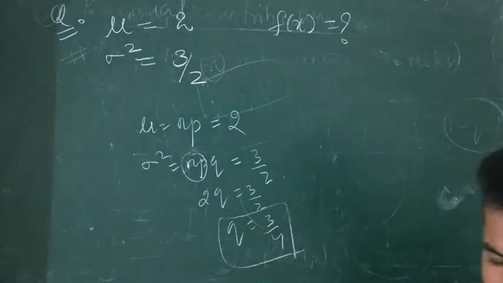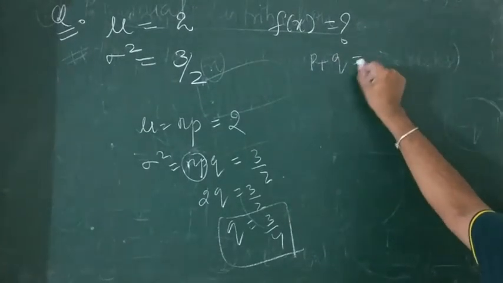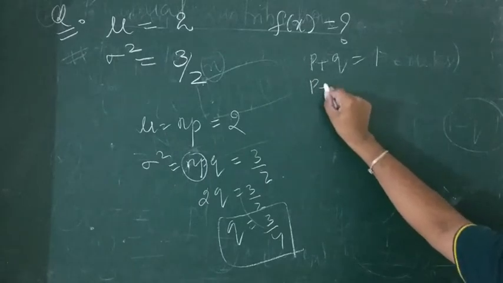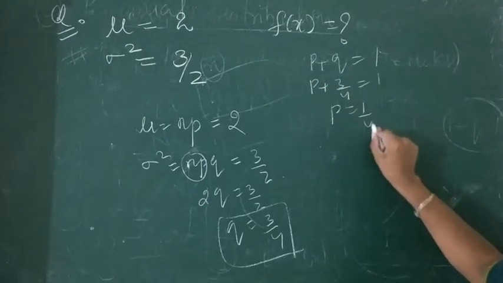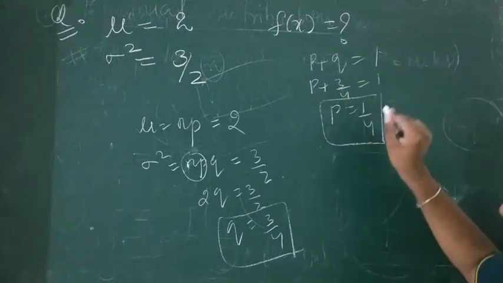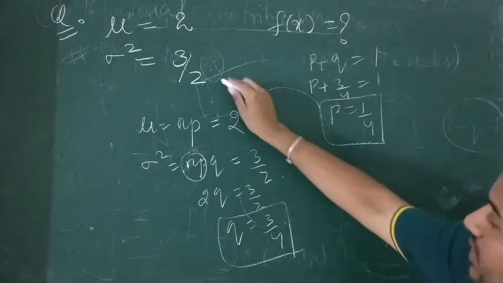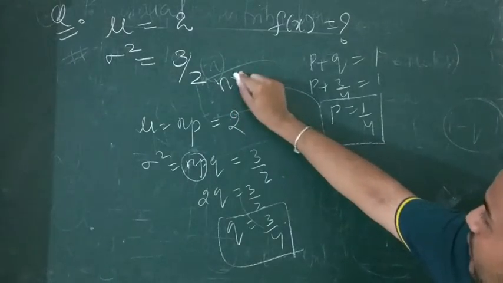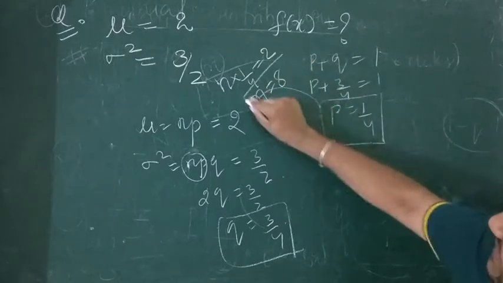And you are studying binomial distribution. You know that p plus q is equal to 1. So p plus 3 by 4 is equal to 1, so p is equal to 1 by 4. You get the value of q, you get the value of p, put it here. n into 1 by 4 is equal to 2. You get the value of n as 8.